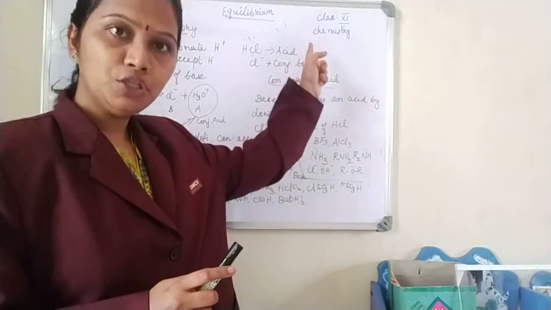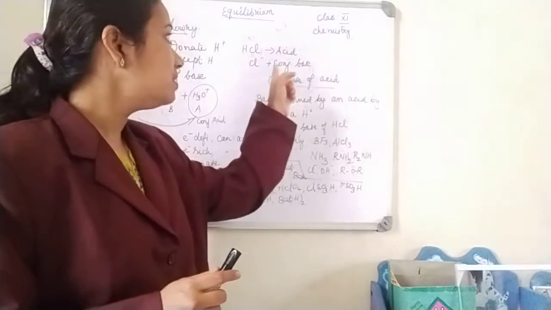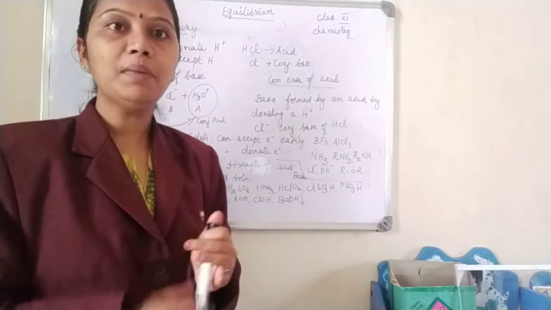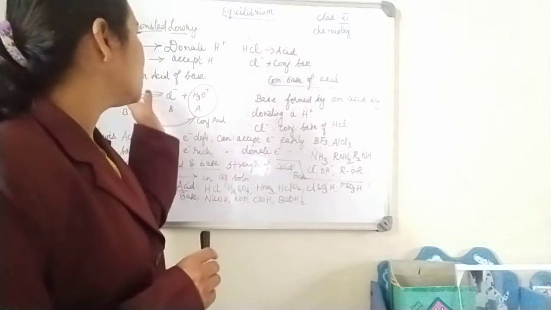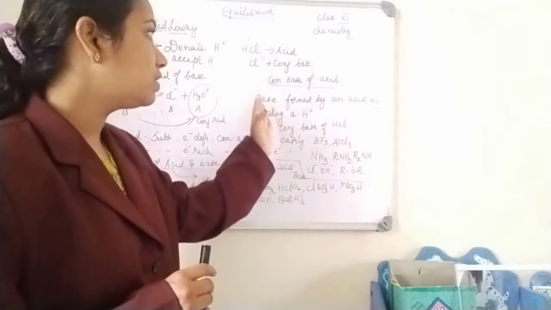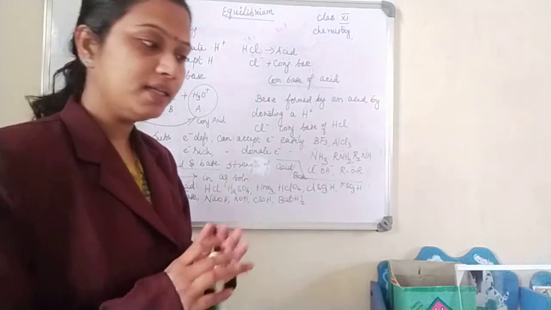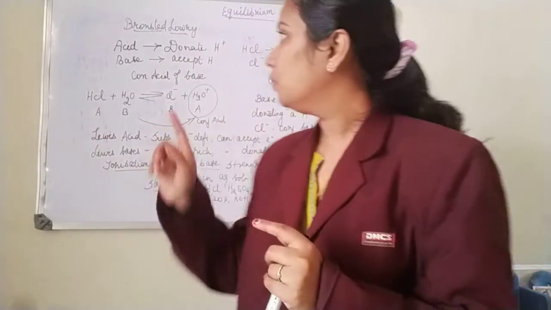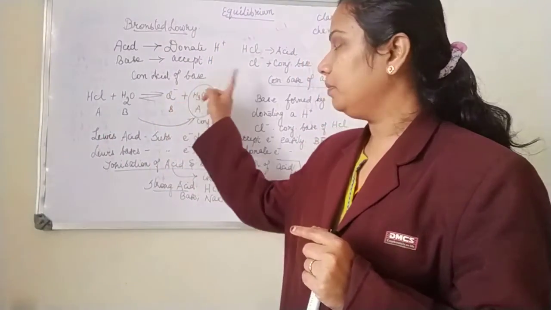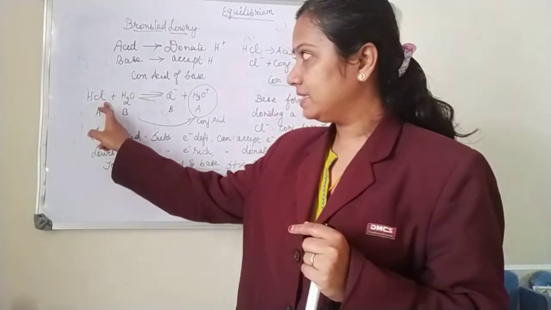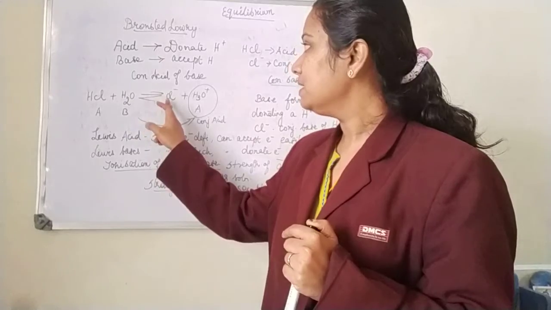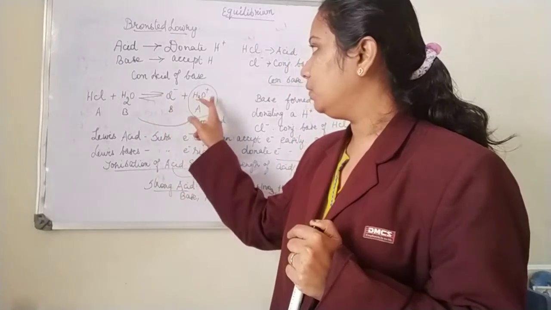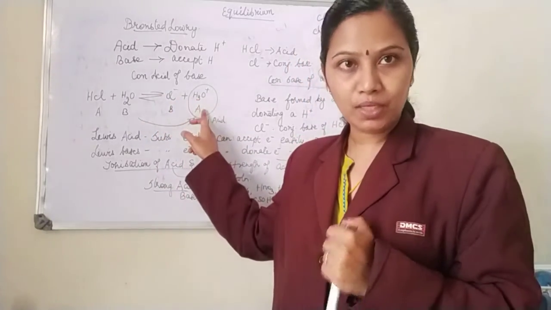So it will be H plus and Cl minus. What is the Cl minus called as? The Cl minus is called a conjugate base. So now let me tell you what is the conjugate acid of a base and what is the conjugate base of an acid. So let us come to a clear idea. Now what is the conjugate acid of a base? I have an acid HCl. This is reacting with water to give me Cl minus and H3O plus, which is nothing but your hydronium ion.